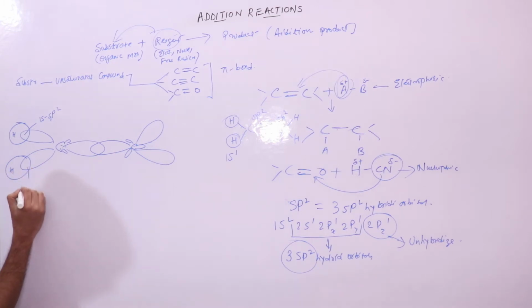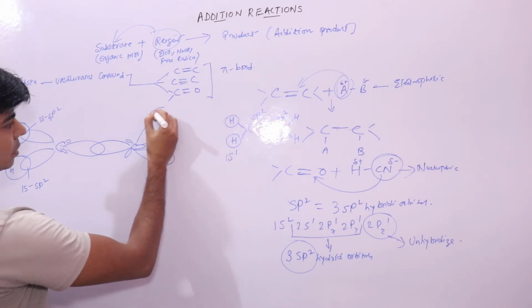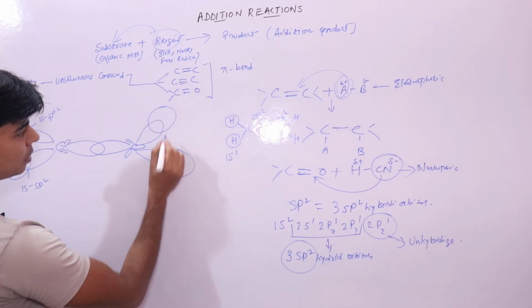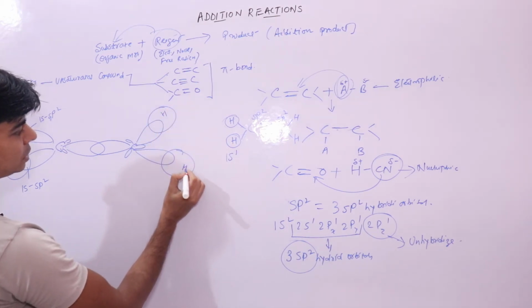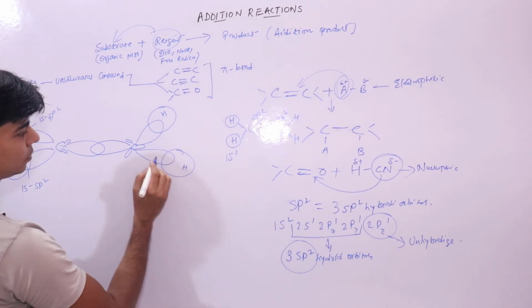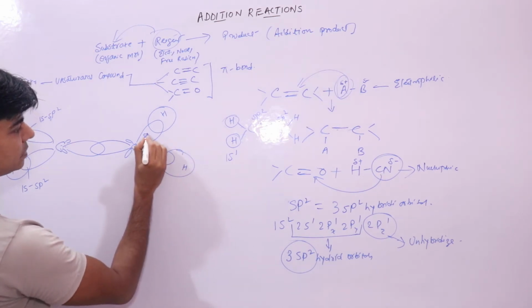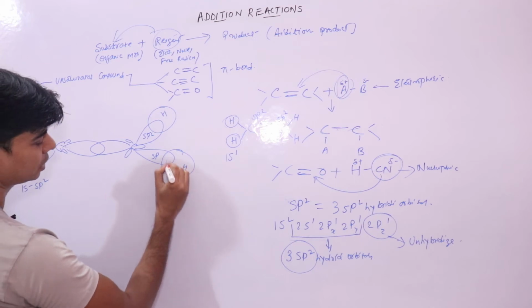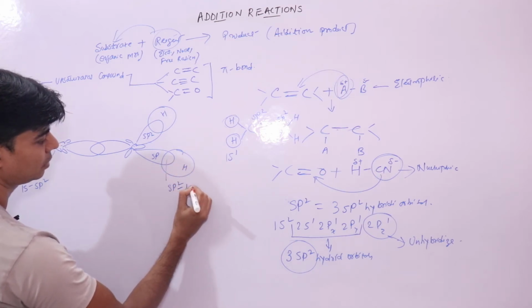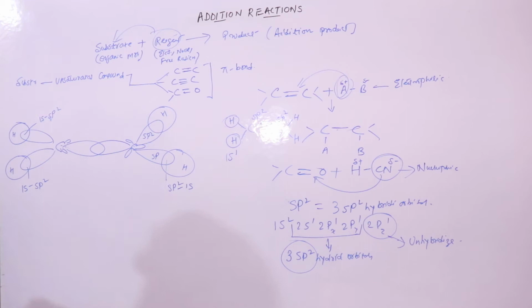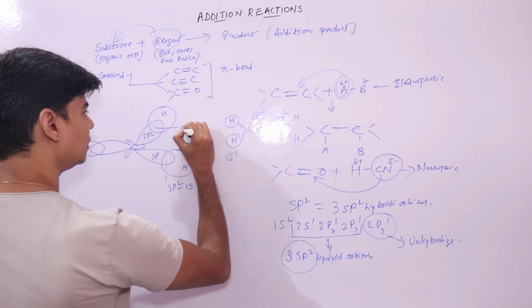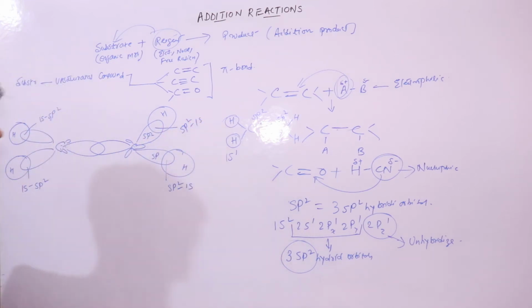Similarly, here also you have 1s and sp2 hybrid overlapping. This is your hydrogen atom. These are sp2 hybrid orbitals; here you have sp2 and 1s overlapping. Similarly, here you have sp2 and 1s overlapping.